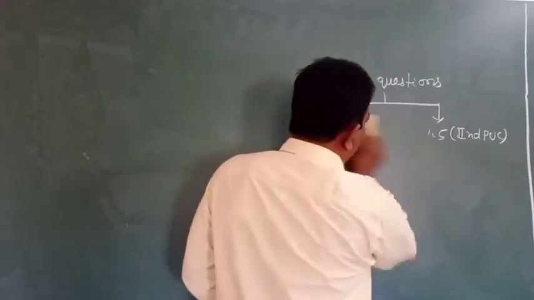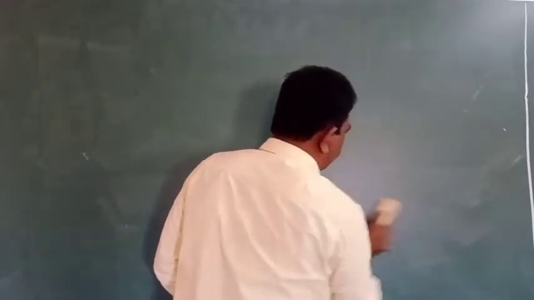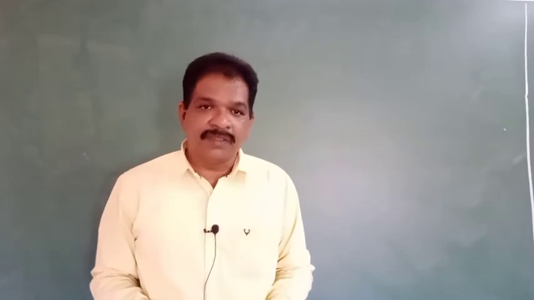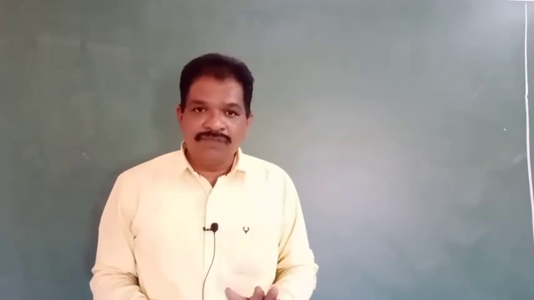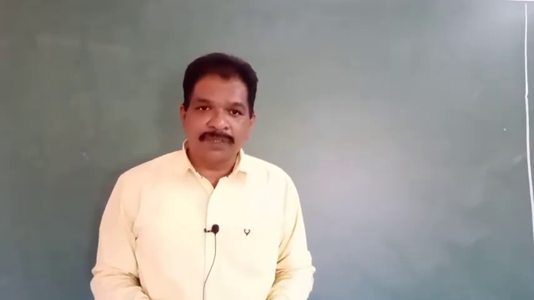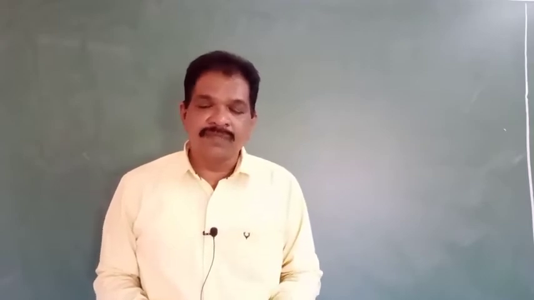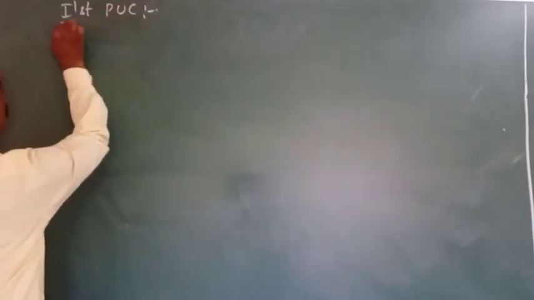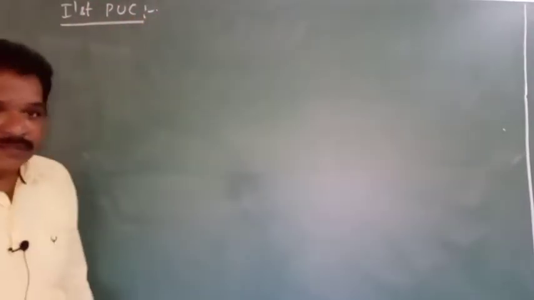Okay, write down all of you. So totally, if you consider the first PU, 15 chapters will be there. Totally 15 chapters in the first PU. In the second PU, 14 chapters will be there. How will the weightage be? Let us see. So, first PU. I am talking about physics, remember.